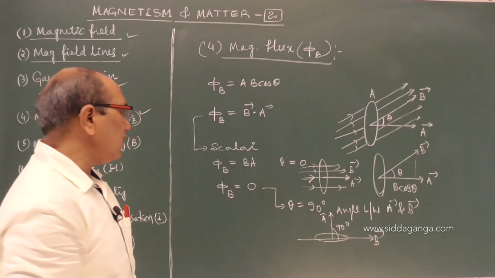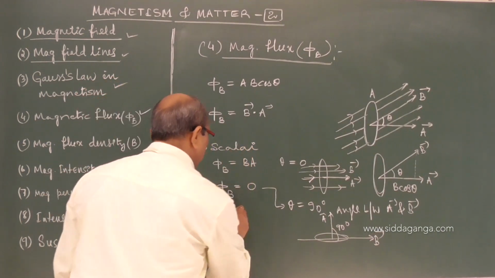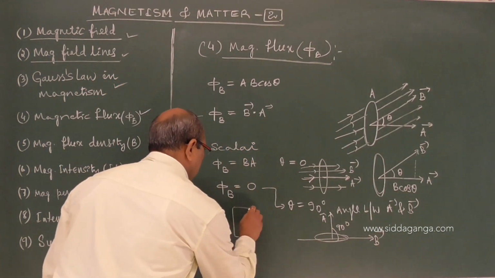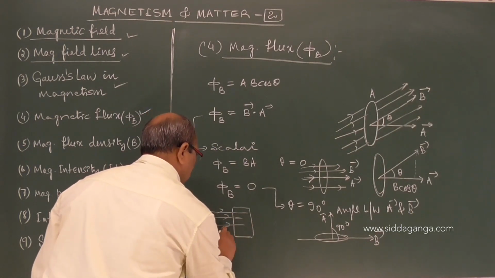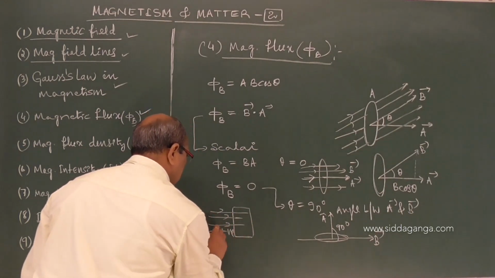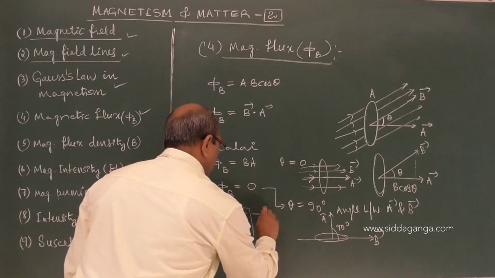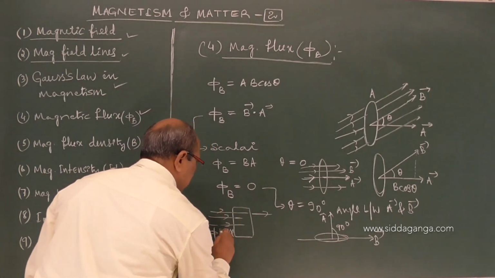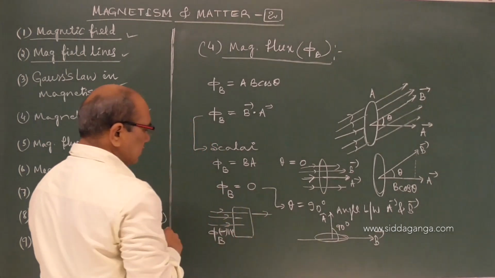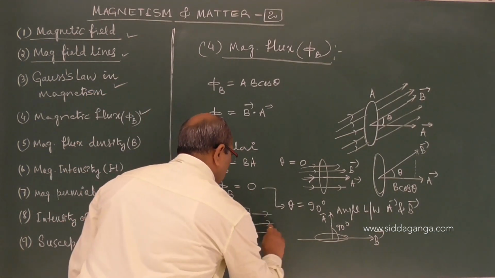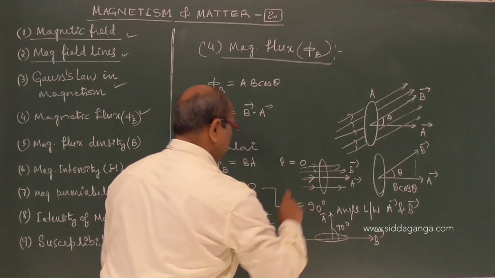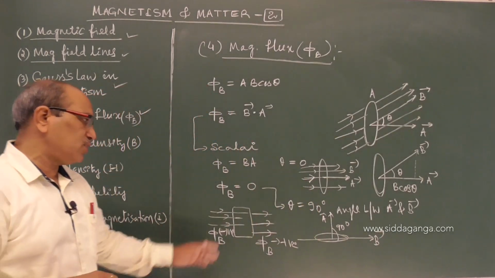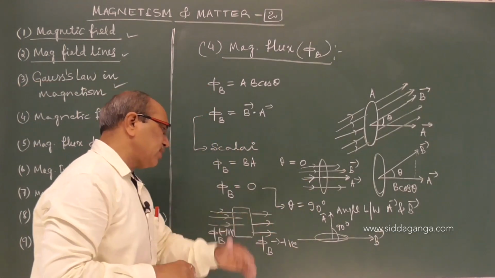And again, if you consider flux for a body, the flux entering the surface we consider negative. When it is moving out, we take it as positive. Emitting out of the surface is positive, entering into the surface is negative.